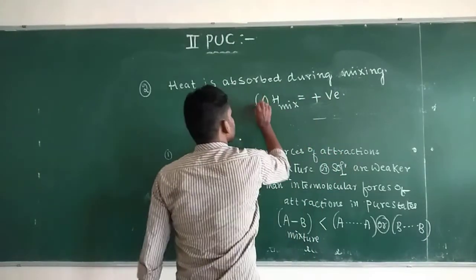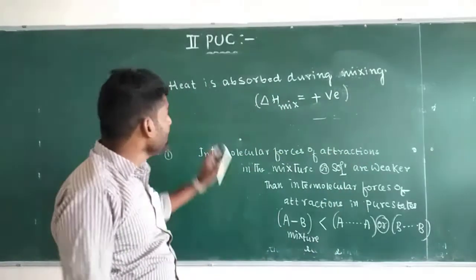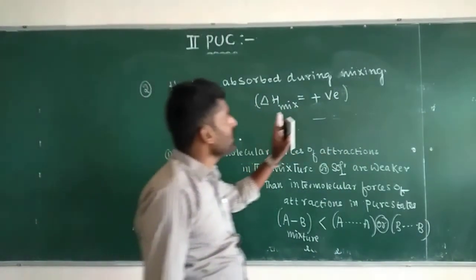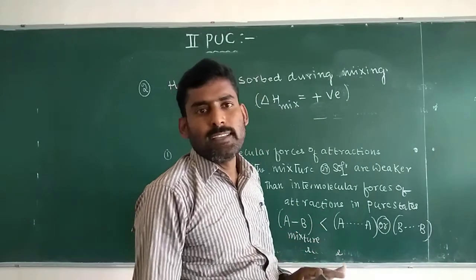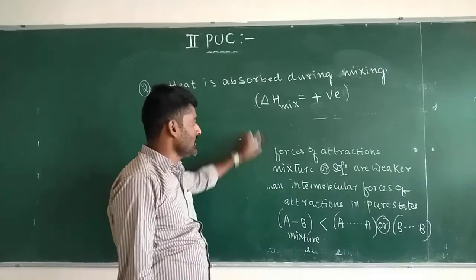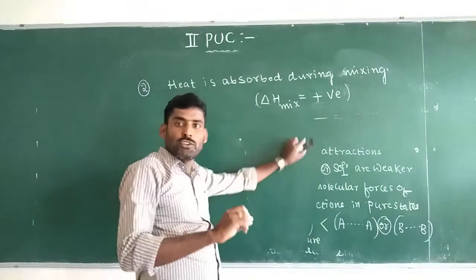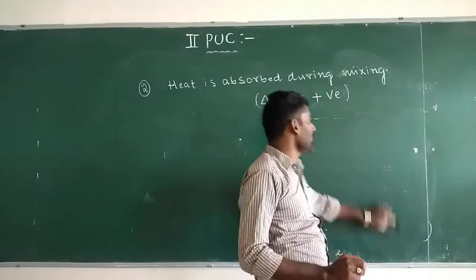So it is absorbed during mixing, which means delta H is not equal to 0 in the case of a non-ideal solution, and showing positive deviation means delta H mix is positive.